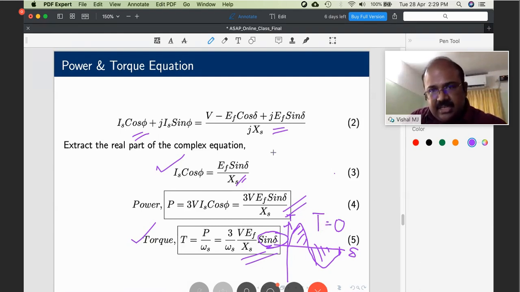This precisely is the reason why the starting torque of a synchronous machine is equal to 0, because the rotor is standstill and the stator continues to rotate across it at synchronous speed, which means delta varies from 0 to 360 degrees, 0 to 360 degrees, again 0 to 360 degrees, which means it experiences definitely a torque, but the torque is equal and opposite, and hence it cancels out. Hope it's clear. For students who are not satisfied with the answer, you are free to contact me on my email. I will be happy to explain.